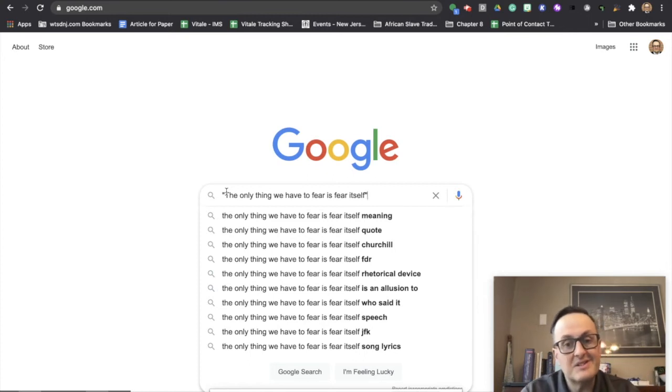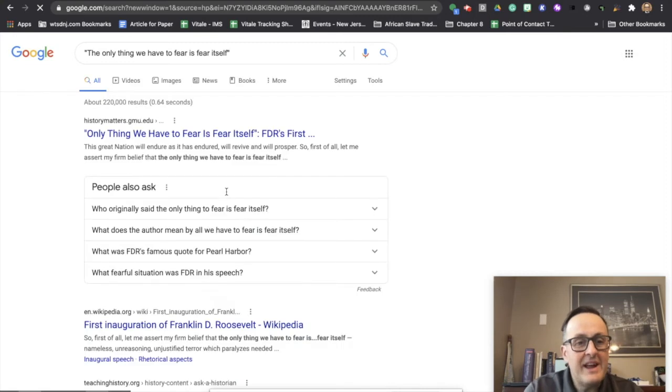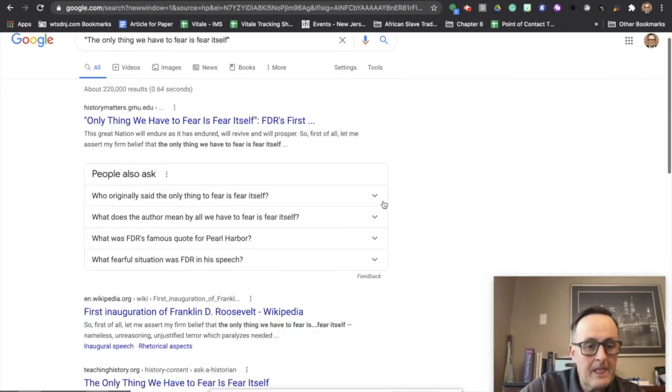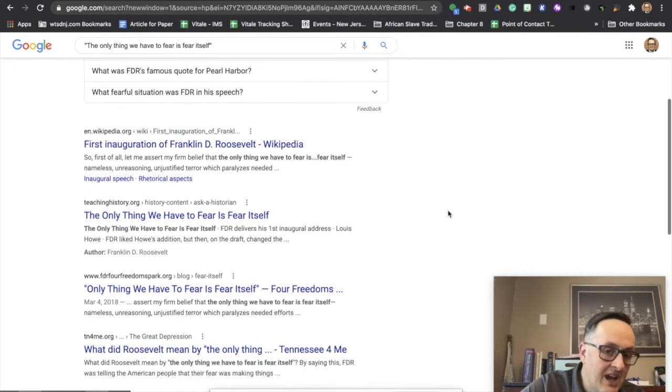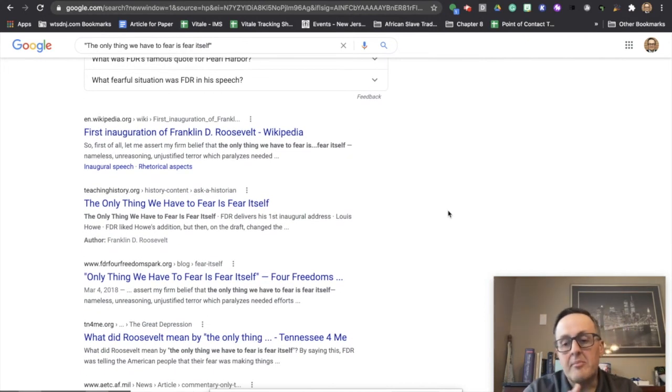You'll also notice that there is predictive text here that you can use. So when I hit enter, it's going to bring me to some of the first results, where this is actually from, what the meaning of it is. It's going to bring up the specific locations that you're going to find those specific words.